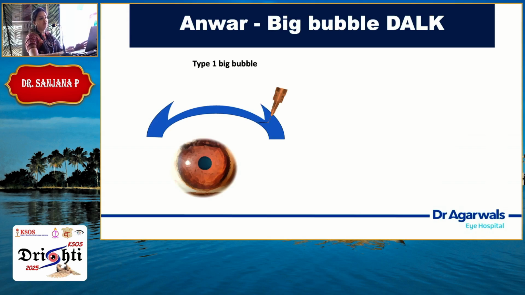Now, coming to the Anwar's big bubble, you have 2 or 3 types of bubble which are formed, and this was mainly identified after identifying the Dua's layer. So, in type 1, the big bubble is normally preferred, wherein the air bubble enters between the posterior stroma and the Dua's layer. This is very well defined, 8 to 9 mm in measurement, and it spreads from the center to